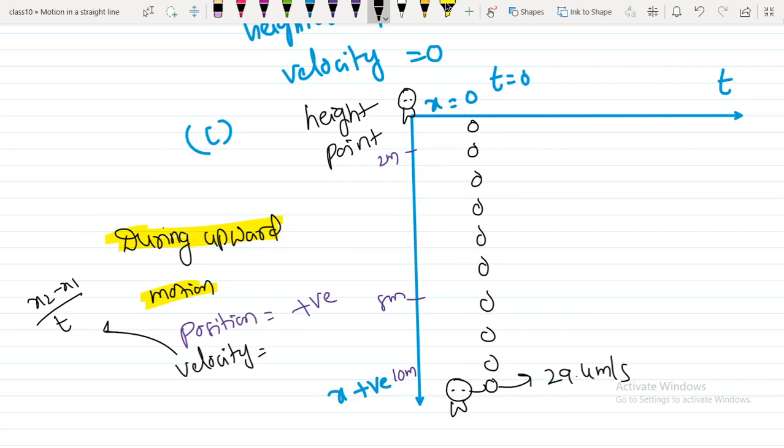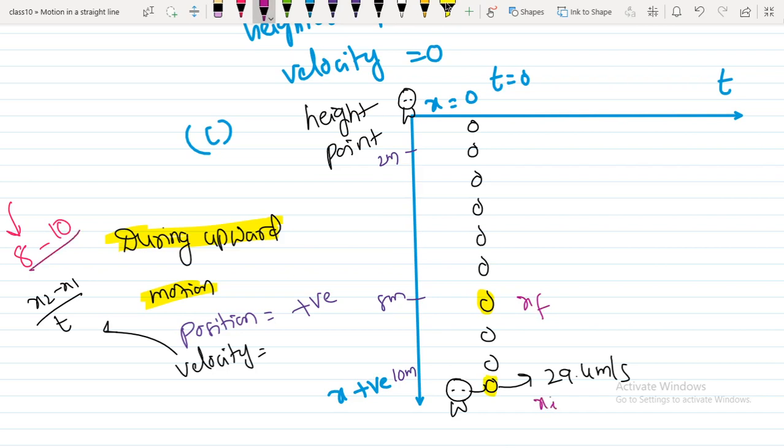Suppose I take x2 as 10 and x1... since the ball is moving up, I take it as initial minus final. So x2 is the final position, which is 8 meters, and x1 is at 10 meters. So this is my final position when the ball is moving up. This is position final, xf, and this is position initial, xi.